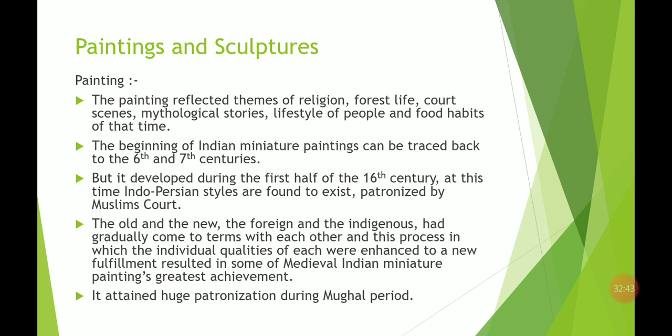Forest life, meaning the plants and animals which were present, and court scenes, where kings were sitting, their courtiers were also there, discussing something. Those scenes were depicted or painted in those periods.